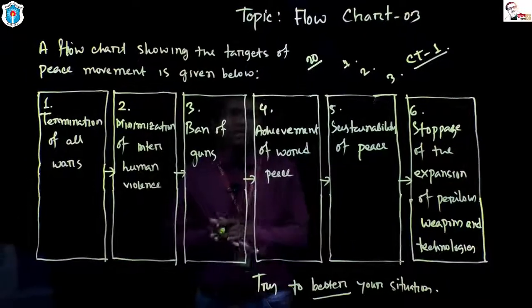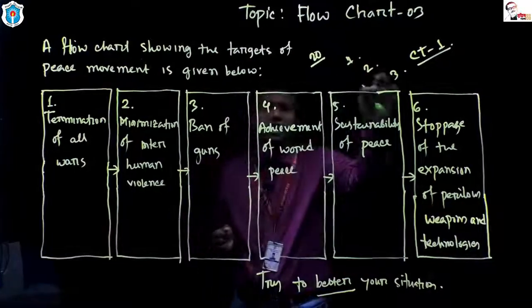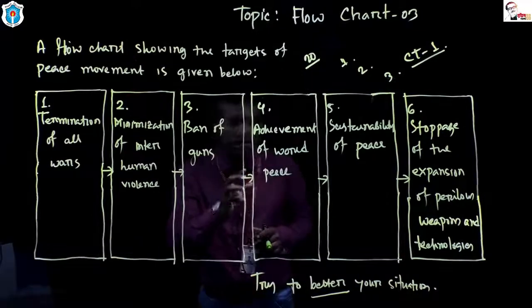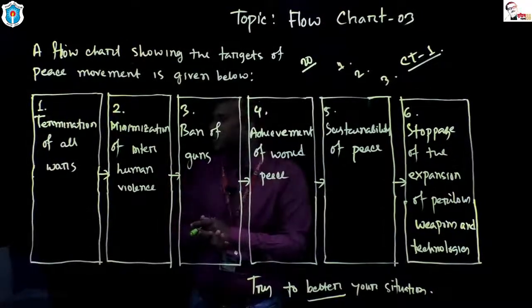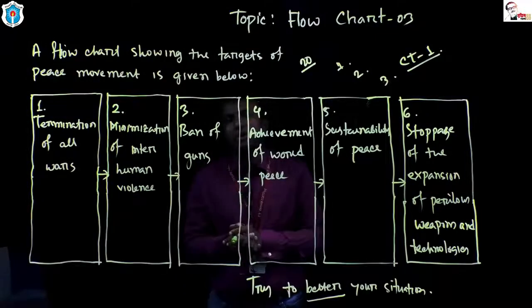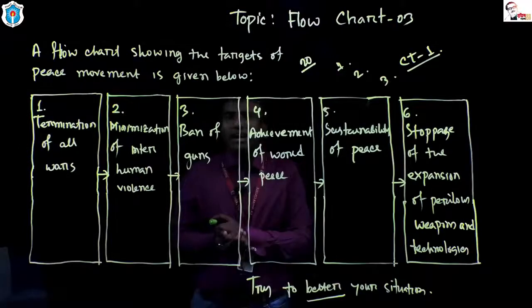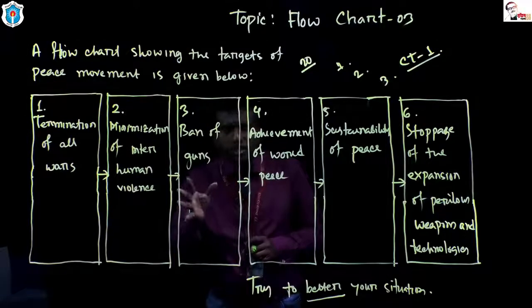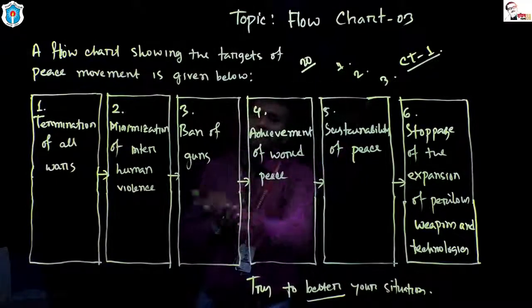The question setter will take the help of a sentence from Unit 1 or 2 or 3, and the question setter will underline a certain word, and will ask you to identify the parts of speech of this underlined word. Or you might be asked to find out the synonym or antonym of a certain word. Dear students, all the questions will be related to Unit 1, Unit 2 and Unit 3. Okay?